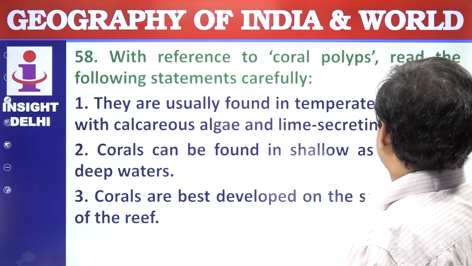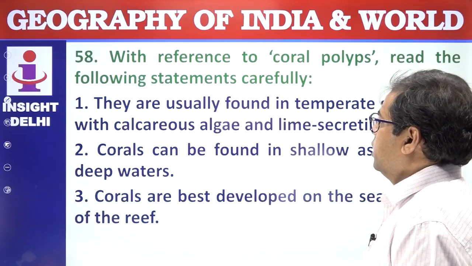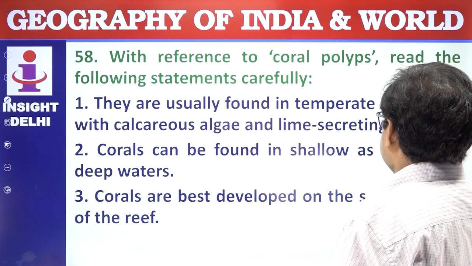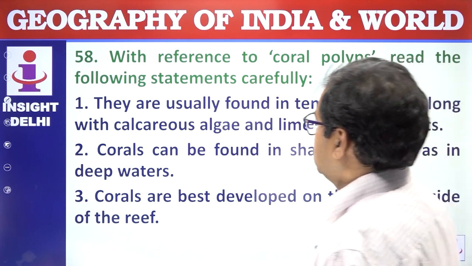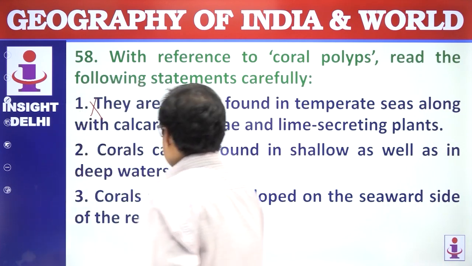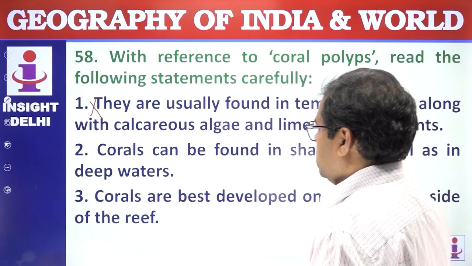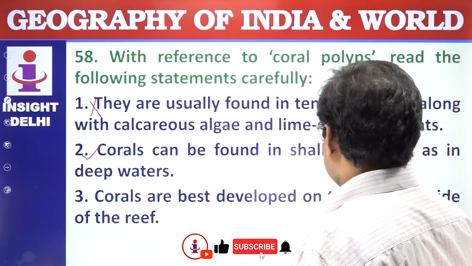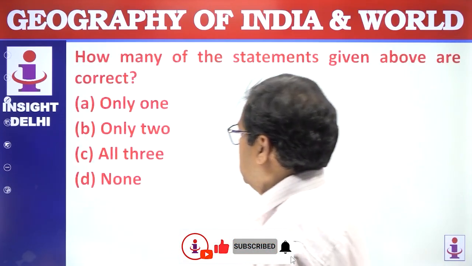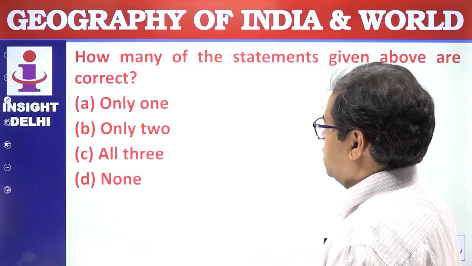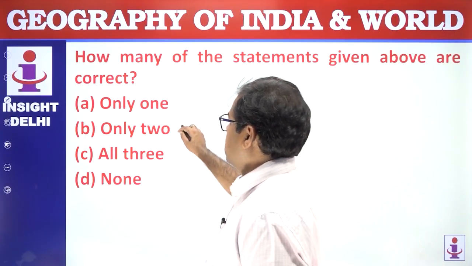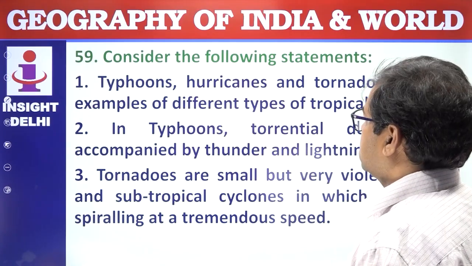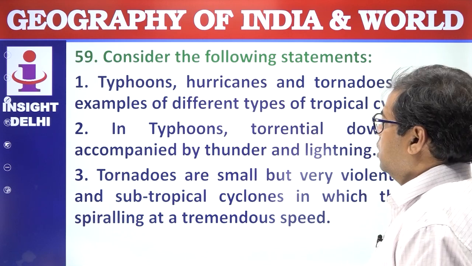With reference to the coral polyps, read the following statements carefully. They are usually found in temperate seas along with the calcareous algae and lime-secreting plants. It is wrong. Corals can be found in shallow as well as in deep water. In some areas, exceptionally, corals are best developed on the seaward side of the reef. Yes. How many of the statements given above are correct? 2, 3. 2 statements are correct. Answer is B.